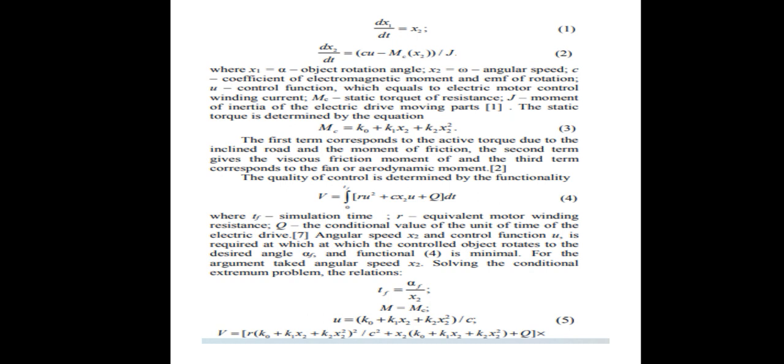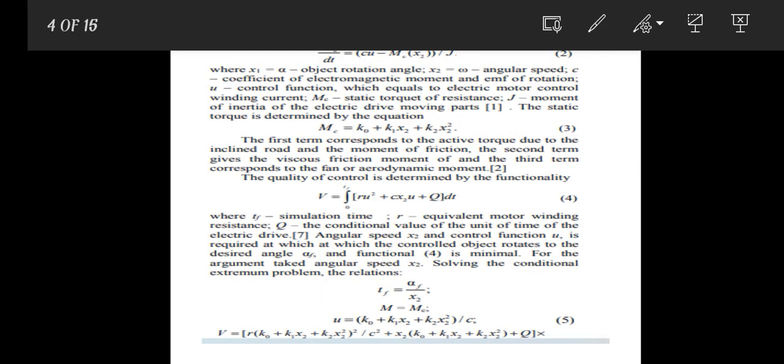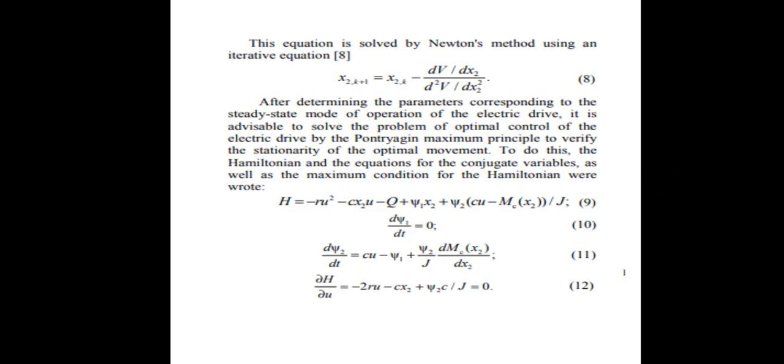The quality of control is determined by the functional V = integral from 0 to t of (ru squared + q x2 squared) dt. The solving condition of the maximum problem is that at t, x(t_f) = alpha_f.